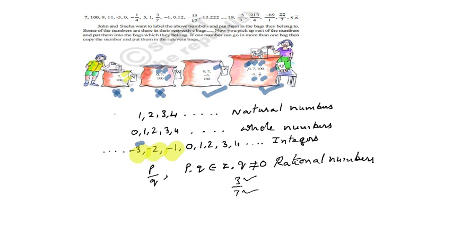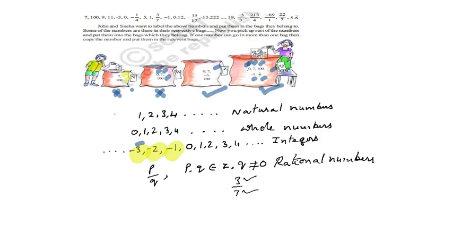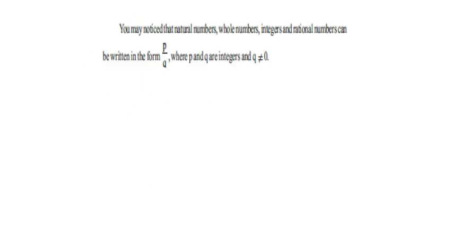Okay. Now we move to the next point. You may notice that natural numbers, whole numbers, integers and rational numbers can be written in the form of P by Q, where P and Q are integers and Q is not equal to 0. In the above example, what you notice is that the rational numbers include all the whole numbers, natural numbers, integers. That means natural, whole, integers may be written in the form of P by Q. Hence, these are called rational numbers. Okay. Now we move to the next point.